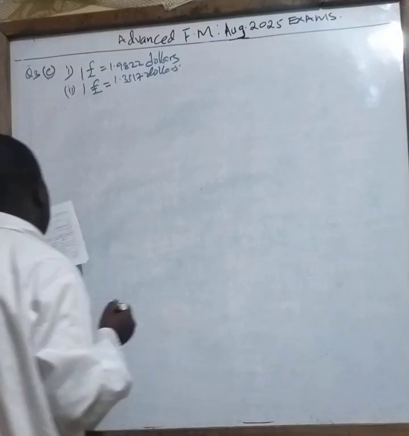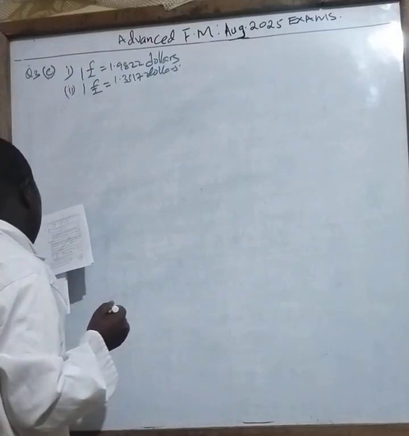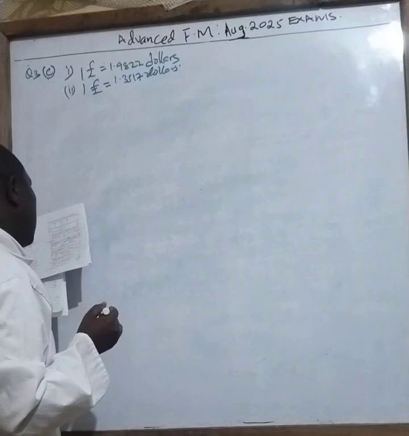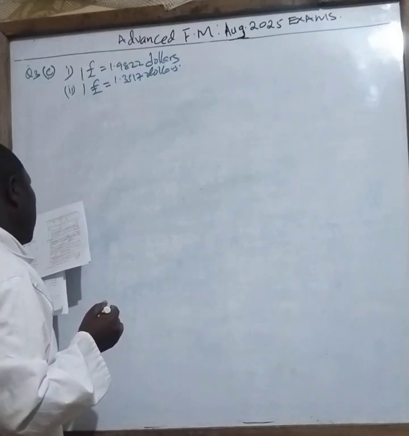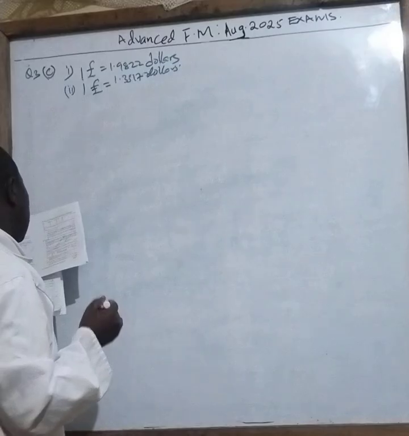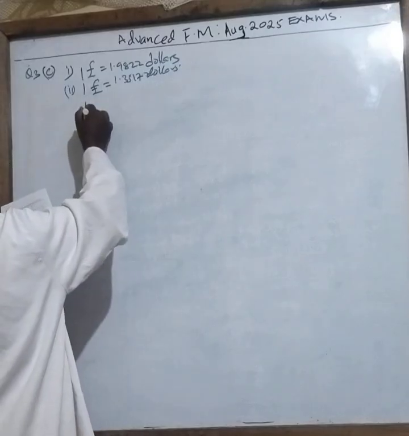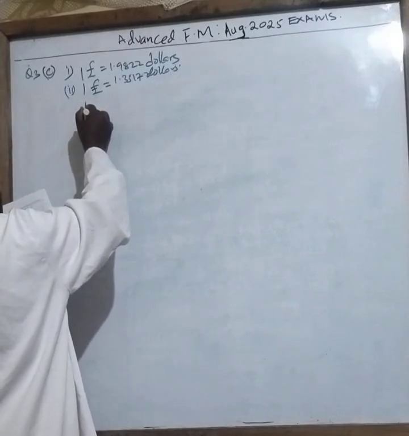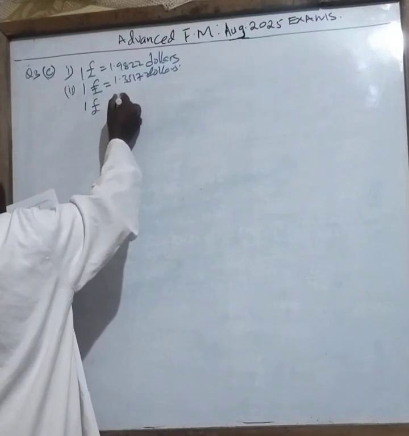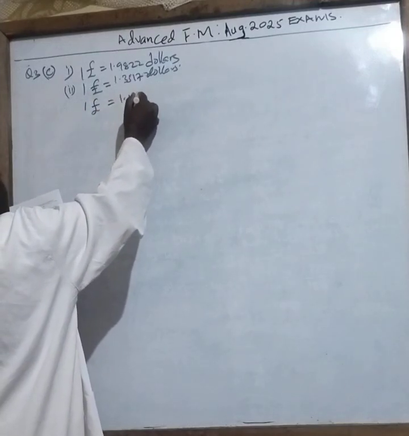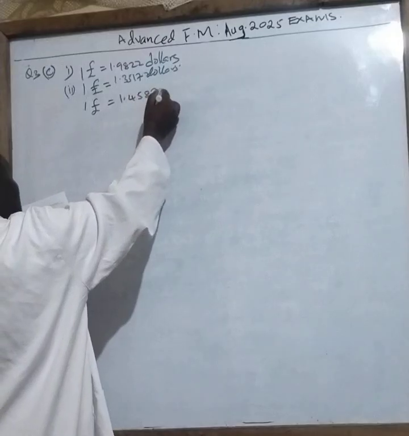Then the last one is in dollars. The last one is UK pounds. Pounds again, 1 UK pound equals 1.4582 euros.